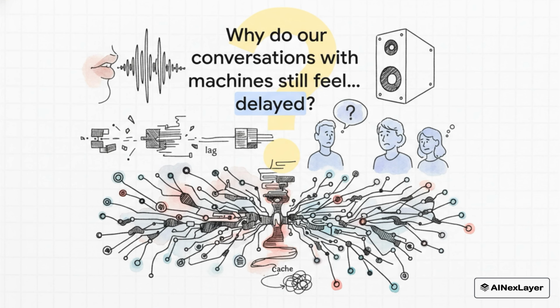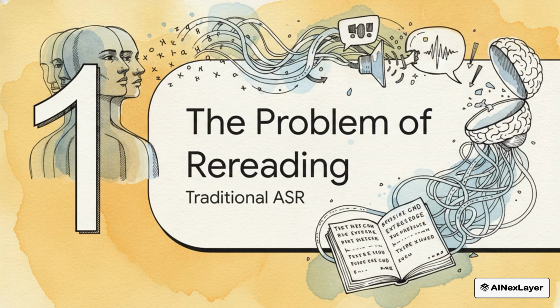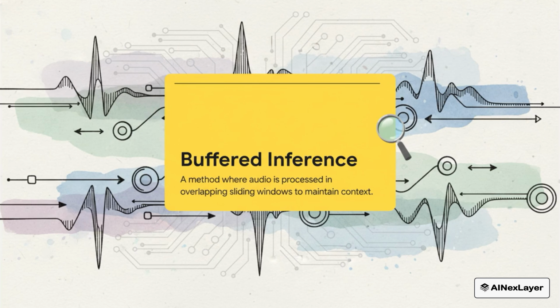And the reason for it is buried deep inside the architecture of most AI models. So let's break down what the problem actually is. At its core, it comes down to a really simple but incredibly inefficient habit: rereading. Okay, so the standard way this is done is something called buffered inference. To understand what you're saying, the model has to listen to the audio in chunks. But, and this is the key part, to keep the context straight, those chunks have to overlap. This means the model is constantly forced to go back and listen to audio it's already heard.